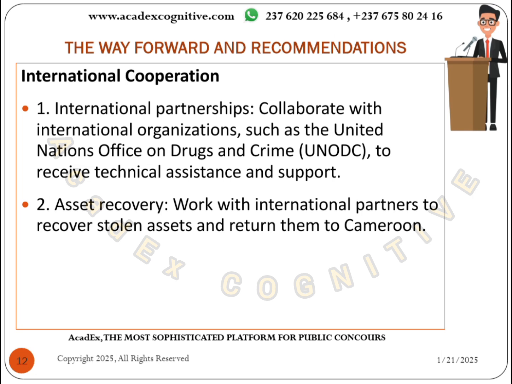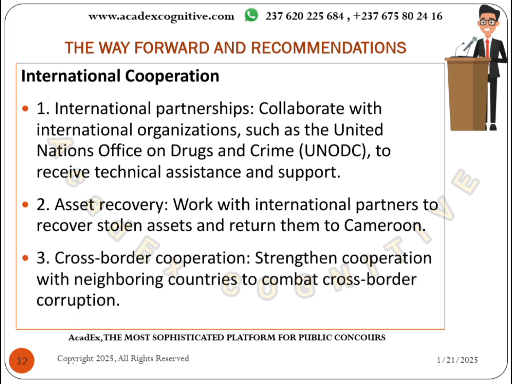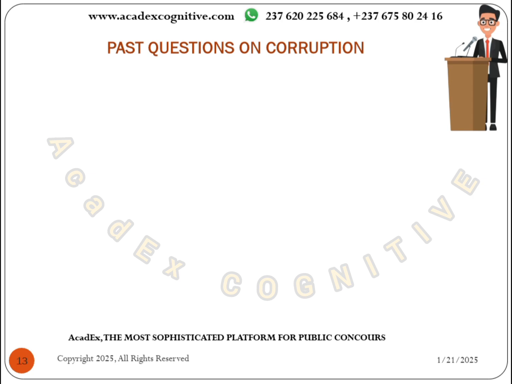Asset recovery: the government should work with international partners to recover stolen assets and return them to Cameroon. Then cross-border cooperation: the government should strengthen cooperation with neighboring countries to fight against cross-border corruption.